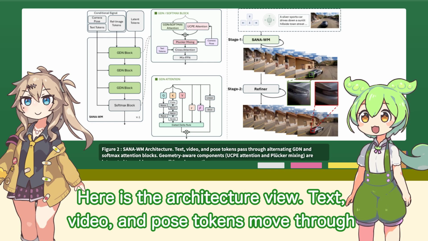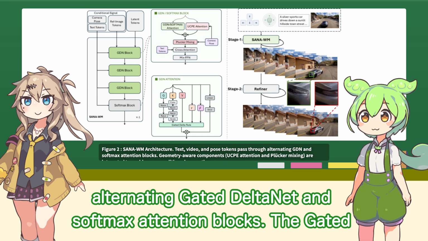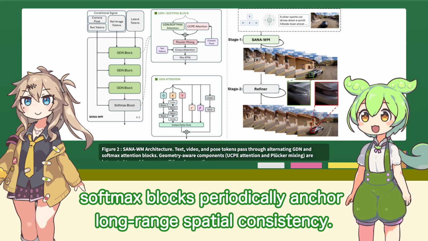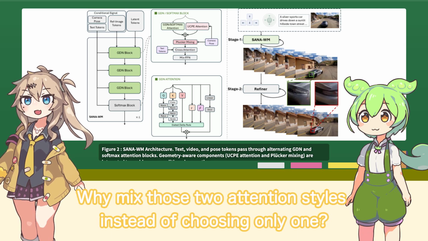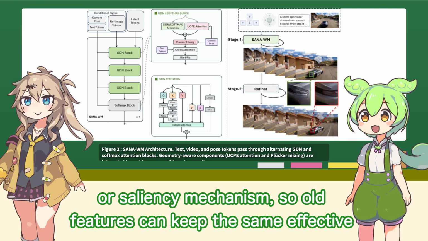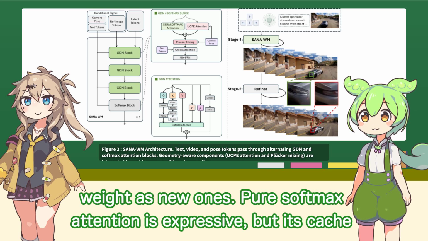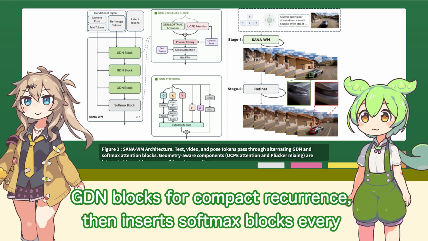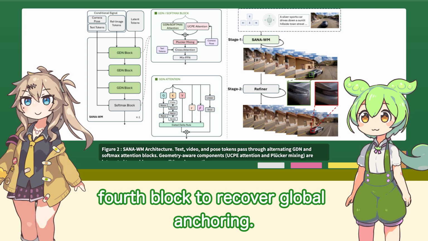Here is the architecture view. Text, video, and pose tokens move through alternating gated delta-net and softmax attention blocks. The gated delta-net blocks provide efficient frame-by-frame evolution, while the softmax blocks periodically anchor long-range spatial consistency. Why mix those 2 attention styles instead of choosing only one? Pure cumulative linear attention keeps memory constant, but it has no decay or saliency mechanism, so old features can keep the same effective weight as new ones. Pure softmax attention is expressive, but its cache grows with sequence length. SANA-WM uses mostly frame-wise GDN blocks for compact recurrence, then inserts softmax blocks every 4th block to recover global anchoring.